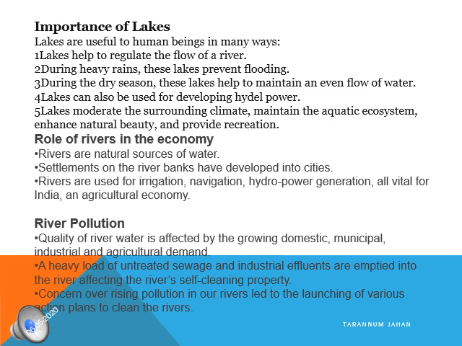All the industrial waste is flowing towards these rivers, so the rivers are being affected by industrial waste. A heavy load of untreated sewage and industrial effluent is emitted into the rivers. The concern over rising pollution in our rivers led to the launching of various action plans to clean the rivers, but still it is in vain.